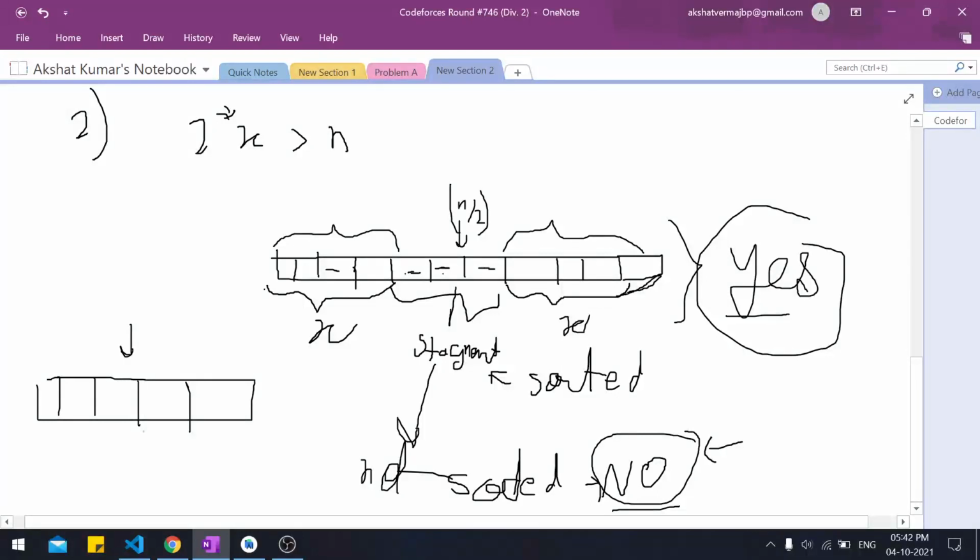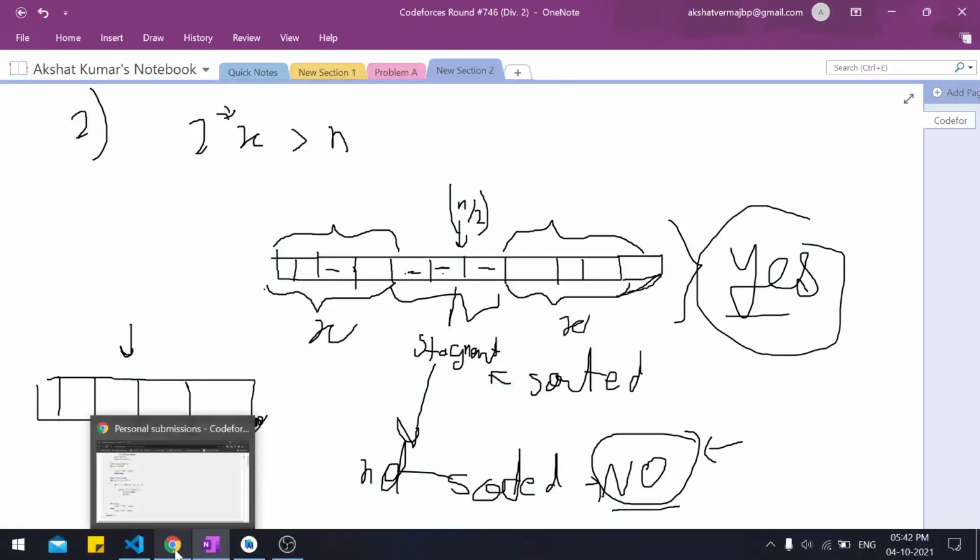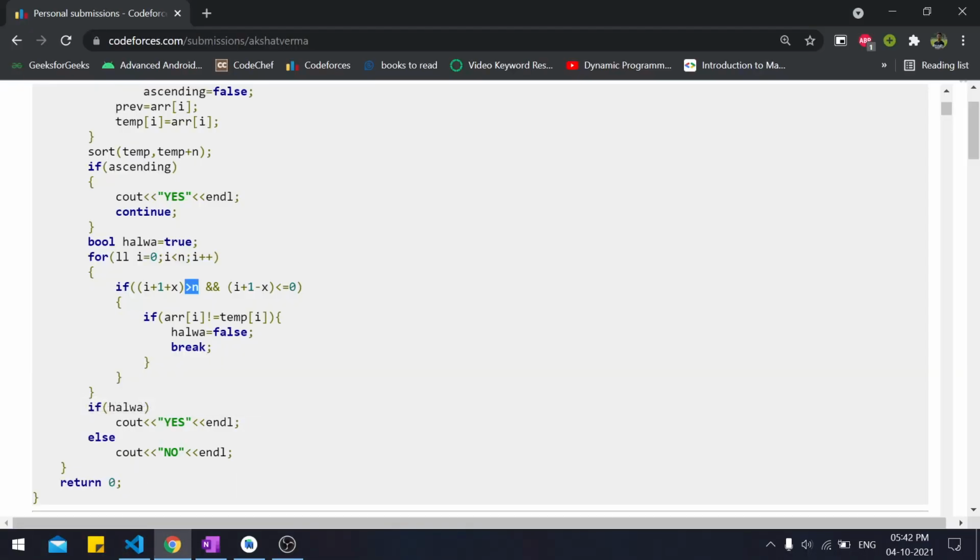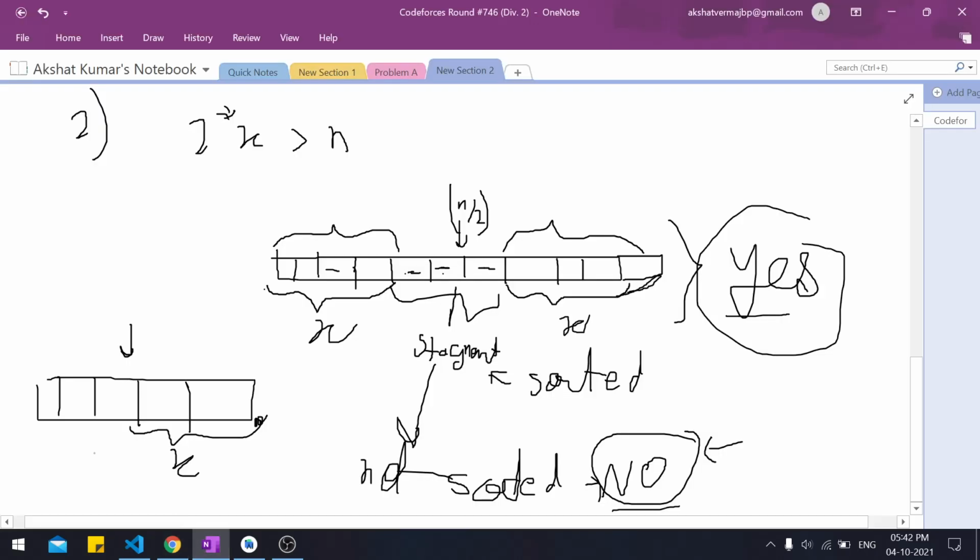So what we check is that if we add x, this does not exceed n, right? This will not exceed n, so we can swap it with here. It will not become immobile. And similarly, i plus 1 minus x. So this is basically checking for the left half. This is also less than or equal to x.